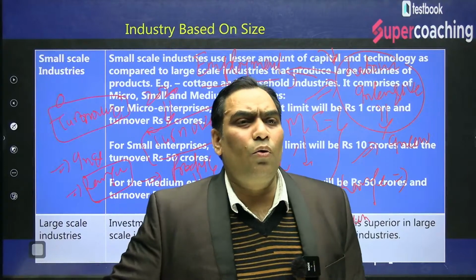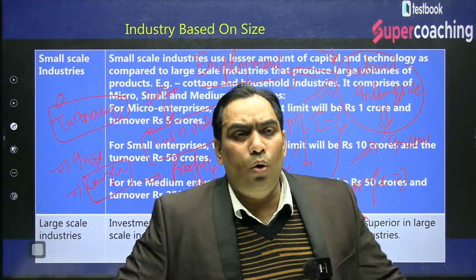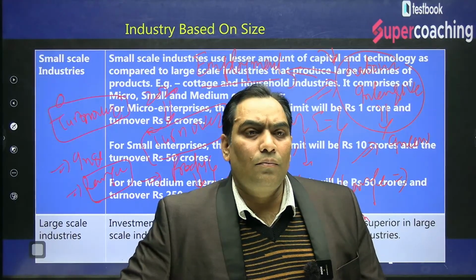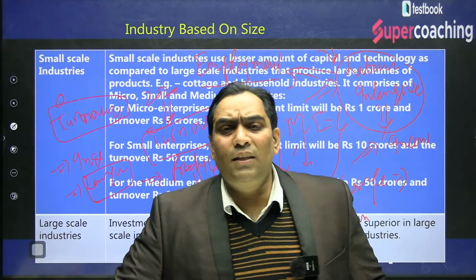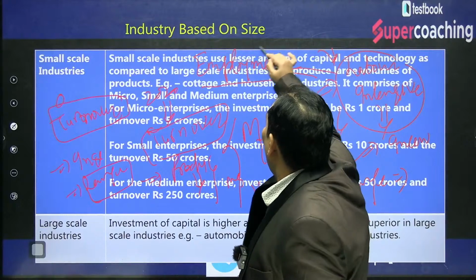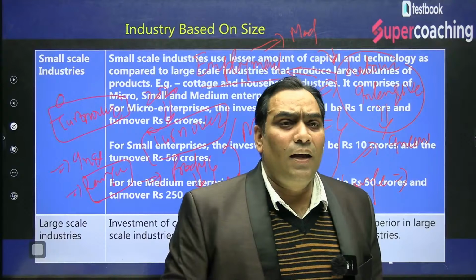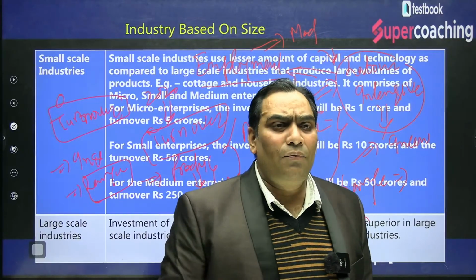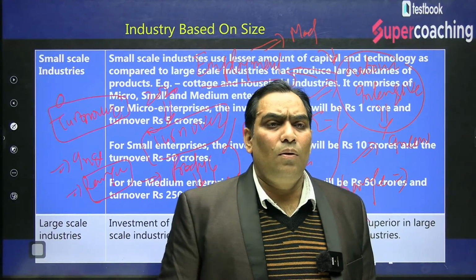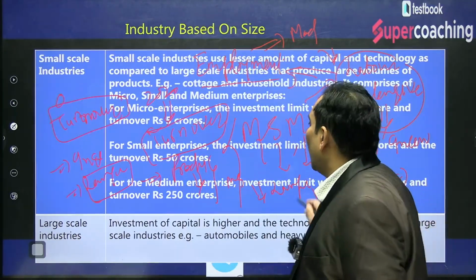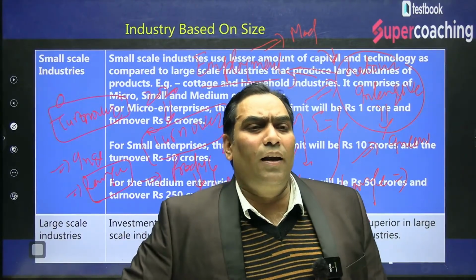When we want to define the large scale industry, we have to use those industries which are using modern technology. That modern technology may be artificial intelligence, that may be scientific knowledge, whatever it may be. It is already enforced, that definition is already enforced. It is not like that it will come later.